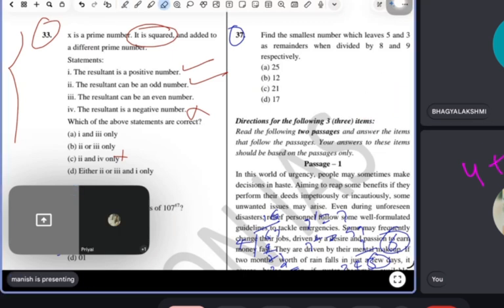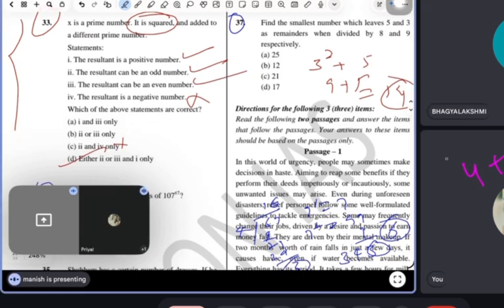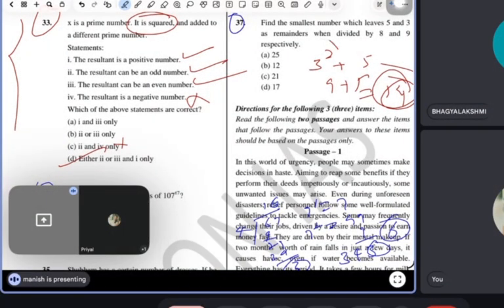Let's take 3. Then here 5. So 9 plus 5 equal to 14. See, now even. It means D is the answer, guys. Because we know one thing: when we add two odd numbers, the result is always even. This is what has happened here, because one is already prime, another is already odd. Both are odd, so the result will always be even. So both possibilities are there, guys.